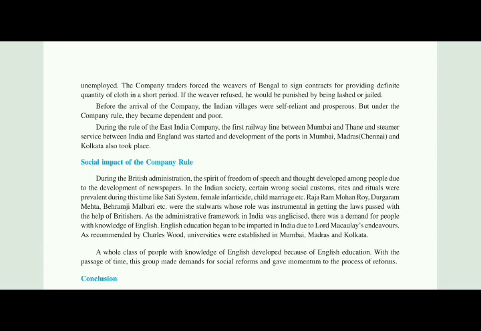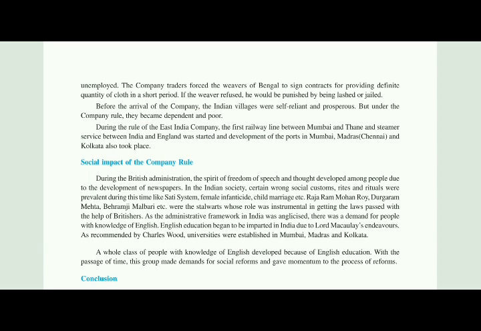If the weavers refused, they would be punished by being lashed or jailed. Lashed means that if they did not comply, they would be beaten or jailed. So the East India Company was forcing the people to sign the contract, and if they did not sign, they would be punished.